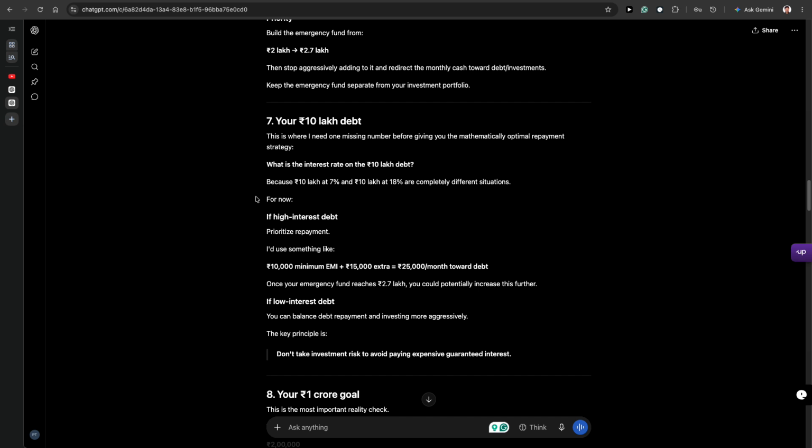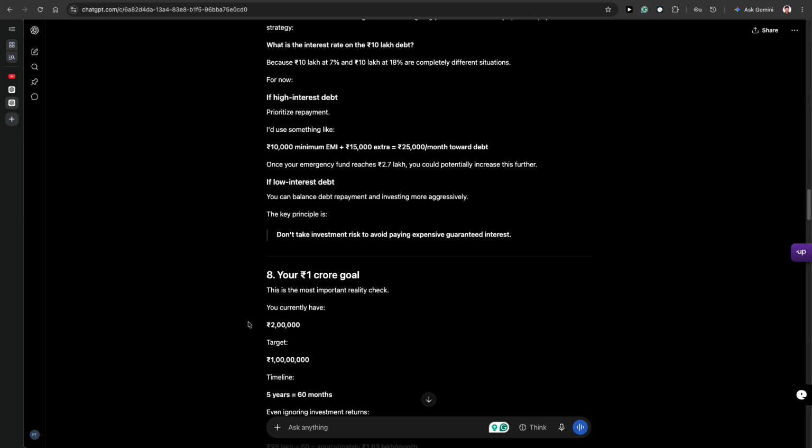The key principle is don't take investment risk to avoid paying expensive guaranteed interest.